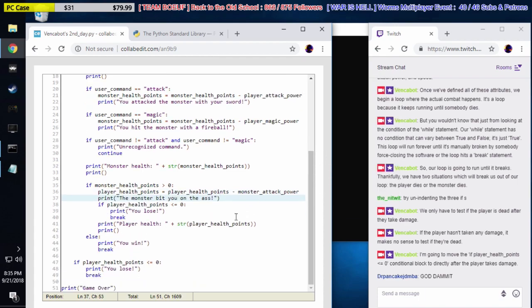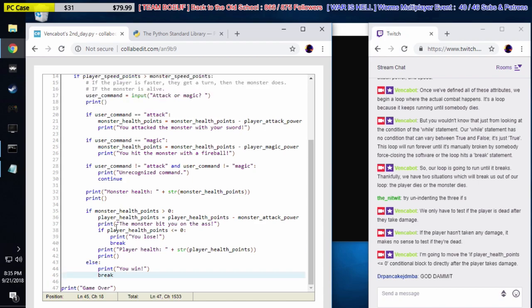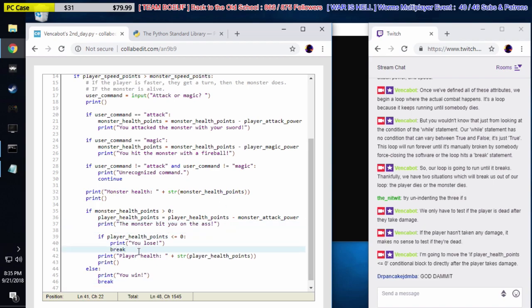Okay, so here's what I changed. Before, at the end of every turn, no matter what happened on that turn, we'd always check to see if the player was alive, and then if he wasn't alive, we'd say you lose. Now we're only going to ask if the player's alive if the monster got a turn. I'm actually going to indent this too, and break this up visually with some blank lines.